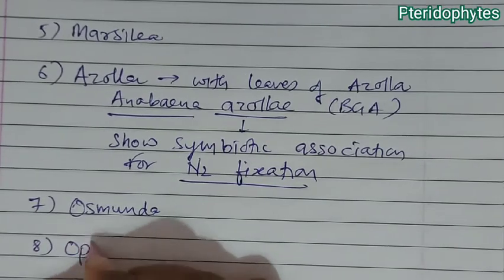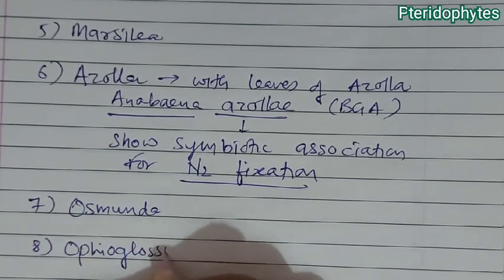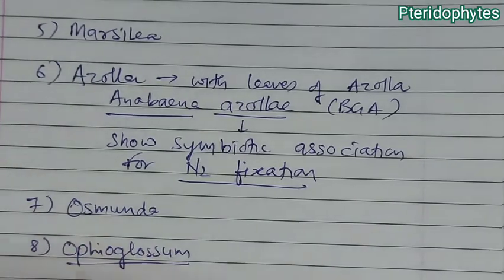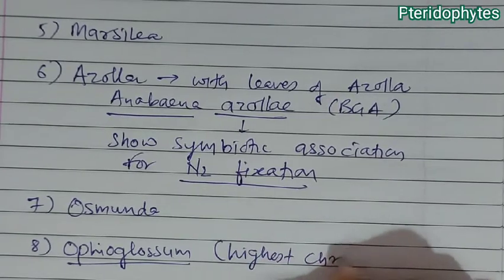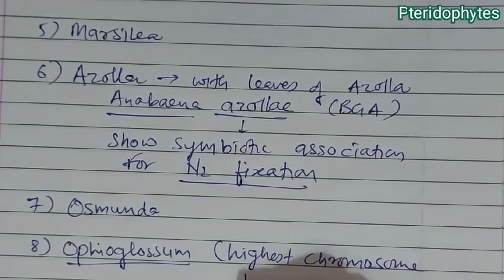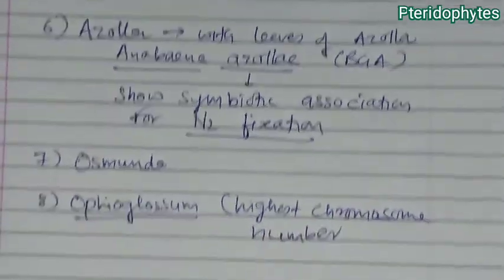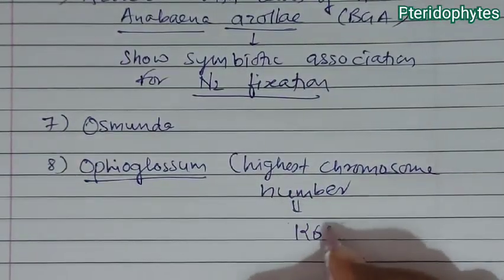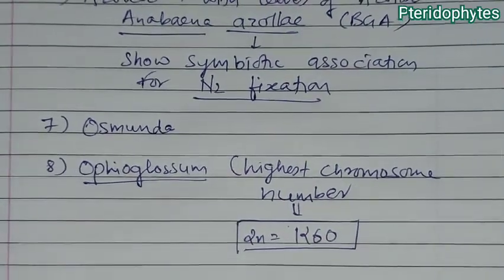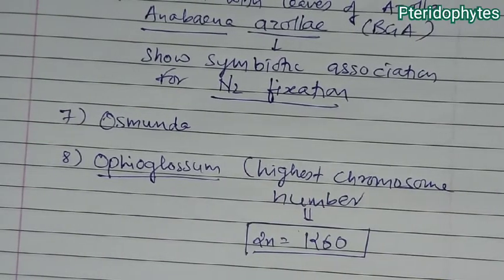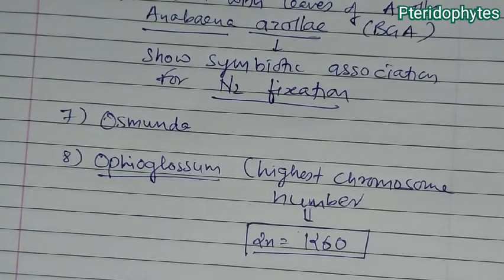Next to Azolla is Osmunda, and one more example, that is Ophioglossum. And Ophioglossum is a pteridophyte which has the highest chromosome number, and this chromosome number is 1260 in the diploid organism. Okay, so they have the highest number of chromosomes. So these are some of the examples of Pteropsida.